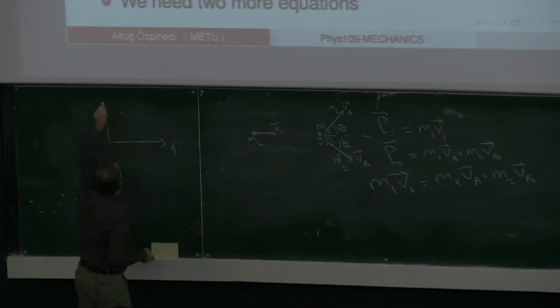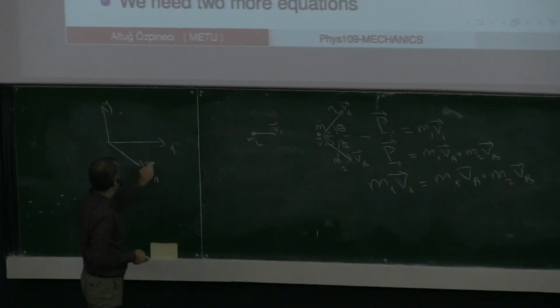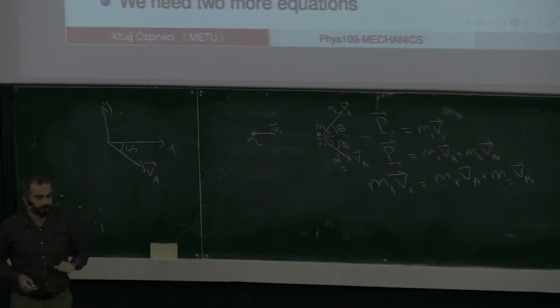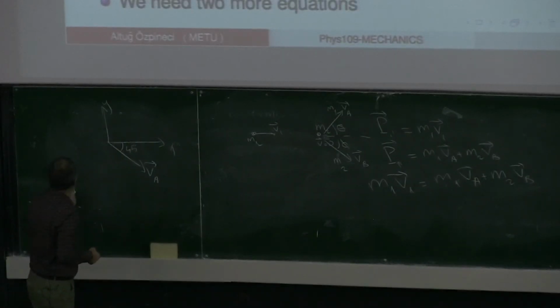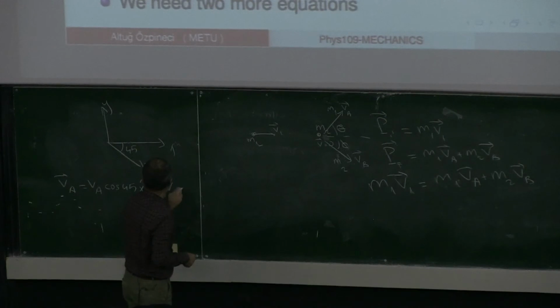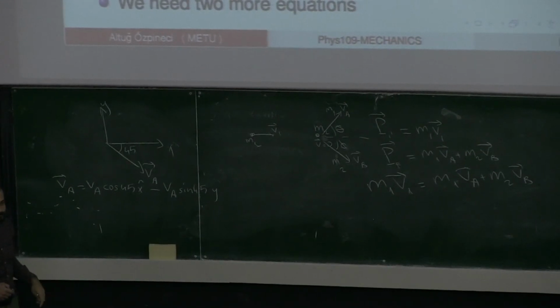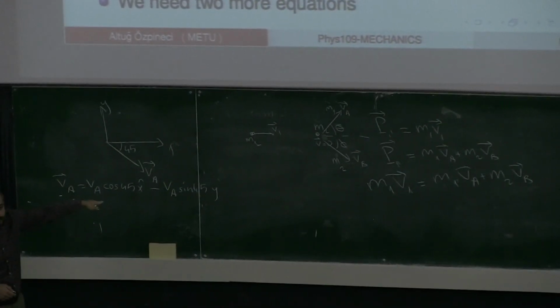This is x, this is y. So this is my VA vector. And let's just assume that this angle is 45 degrees. So this VA vector will be equal to the magnitude times cosine 45 in the x direction minus VA times sine 45 in the y direction. Okay, you agree with this? I have a minus sign.